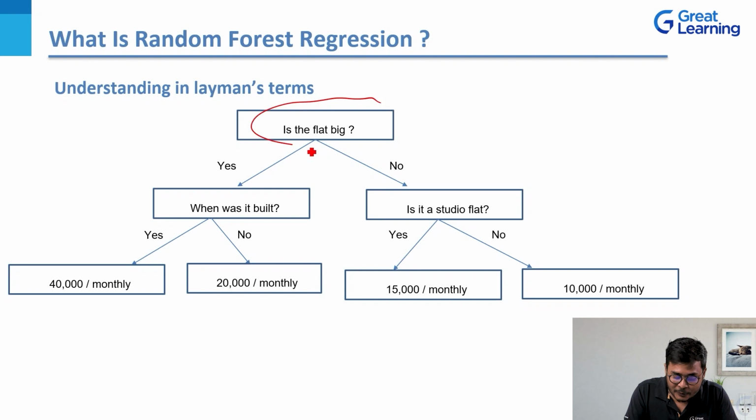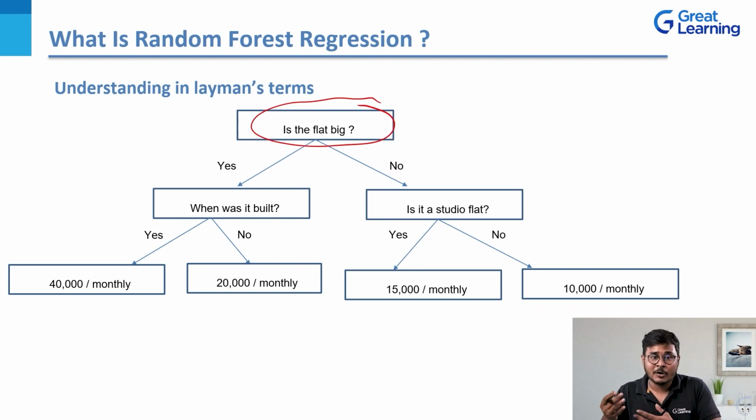Now, another requirement for you would be, is your flat big? So you are looking out. Your requirement is that you want a flat that is somewhere around 1300 or 1400 square feet, right? That is one of your primary requirements. That's the reason why your decision tree starts with this question: is the flat that you're looking for big enough or not?